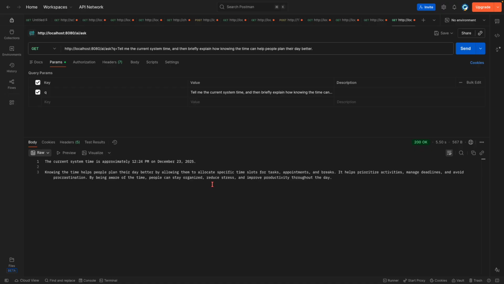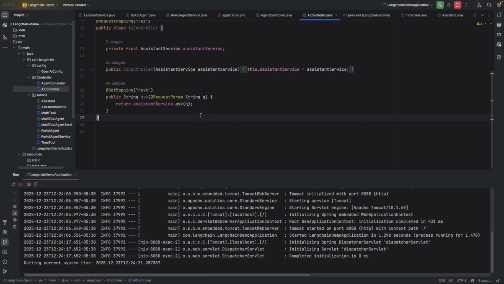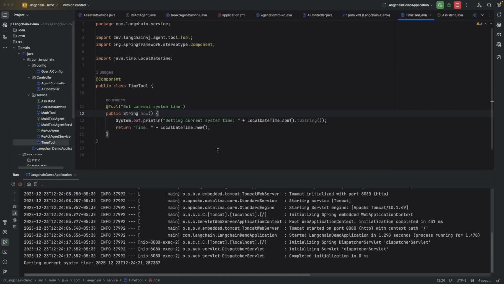Now you may think, what's the difference here? We can just ask this question to ChatGPT and it may also return us the same response. But the difference here is the usage of this time tool. If I go to this time tool, you will see that this line got logged. So what does this mean?